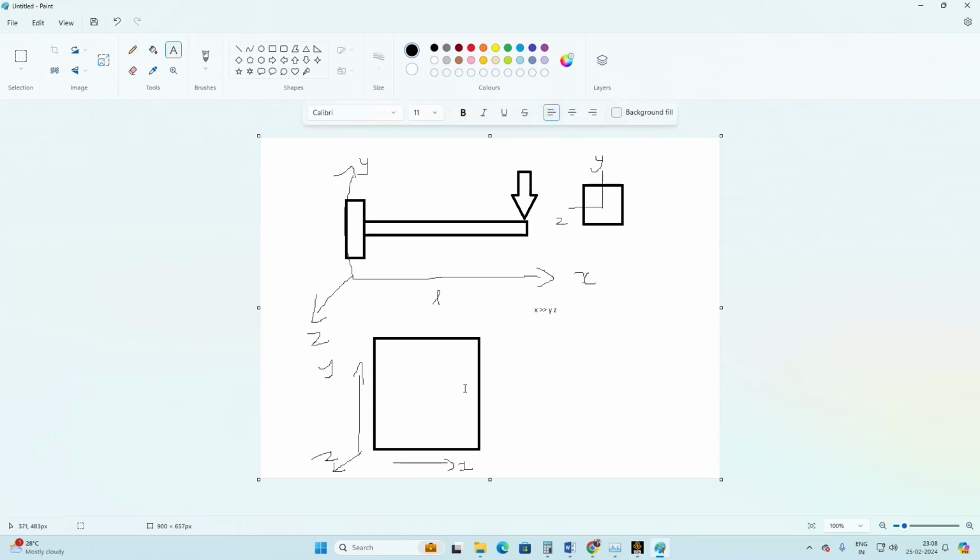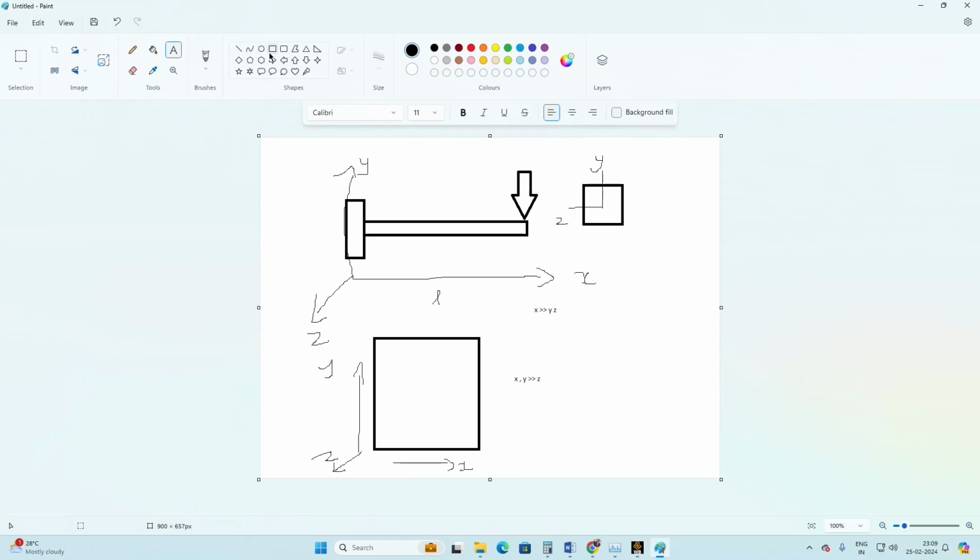Here x and y are comparatively equal, and compared with the third dimension, the z-axis, x and y are somewhat larger. For this type of problem, like analyzing a surface-related structure, that is sheet metal or a plate, you have to assume that the structure is a two-dimensional problem.